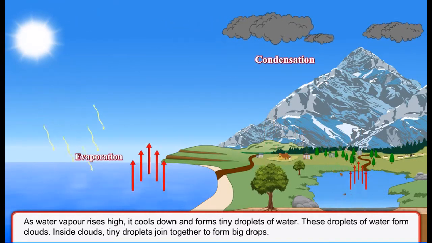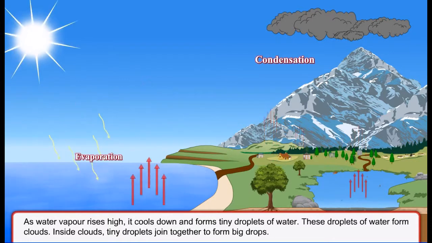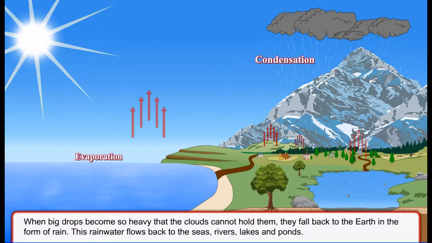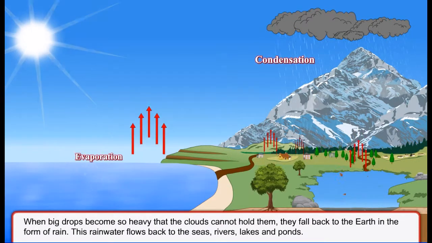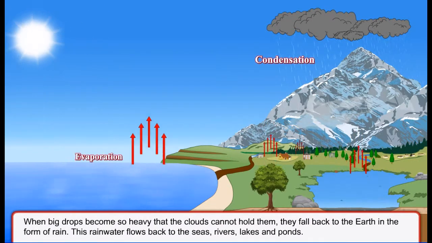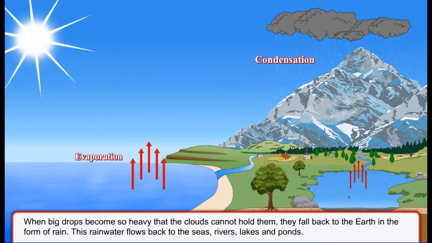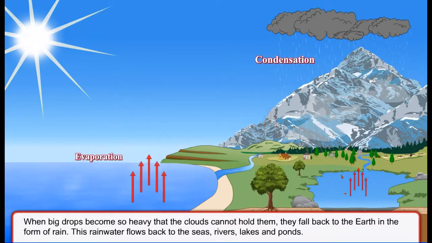Inside clouds, tiny droplets join together to form big drops. When big drops become so heavy that the clouds cannot hold them, they fall back to the earth in the form of rain.